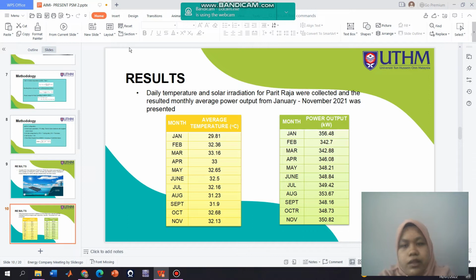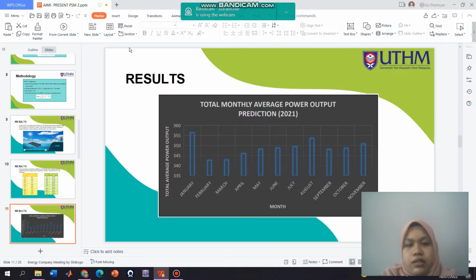As we can see, the power output for January is the highest, which is 356.48 kilowatt, followed by August. As you can see, the temperature did not determine the higher power output, since January has a lower average temperature than February, March, and also April, but it has the highest power output as a whole. So this is why we must calculate the power output before we install the PV system. This is the visualized data in graph for the monthly prediction of output.